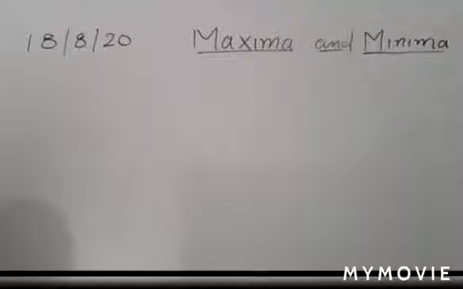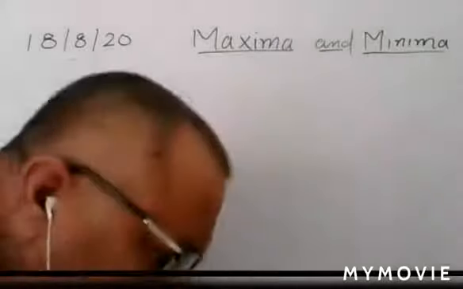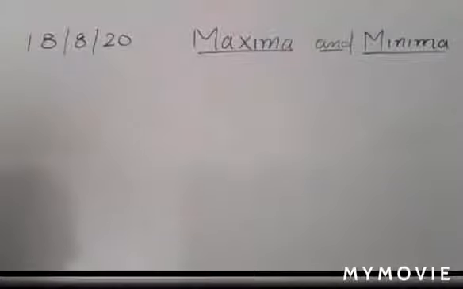So today we start the topic maxima and minima. That is a very important topic from the examination point of view. When you are talking about maxima and minima, generally in your mind you think about the maximum and minimum value of the function.